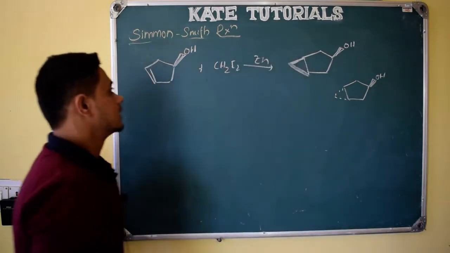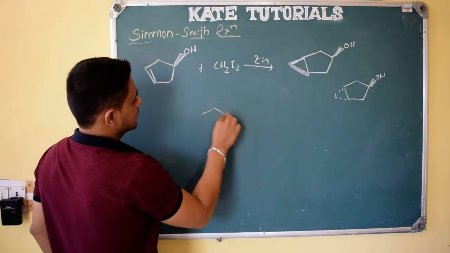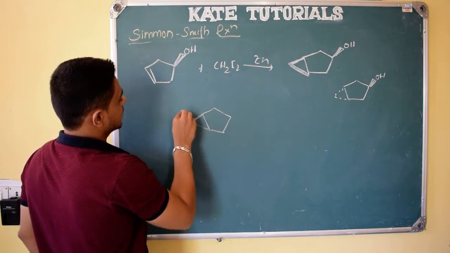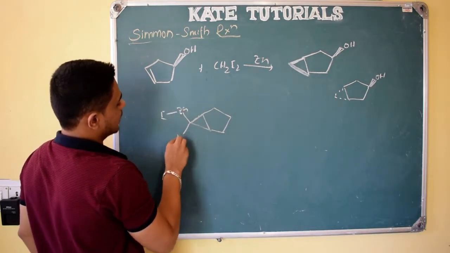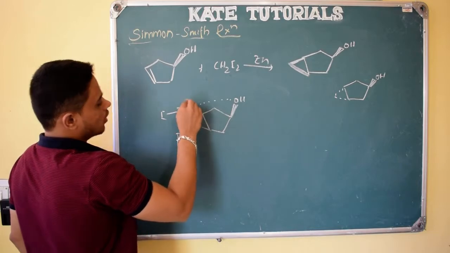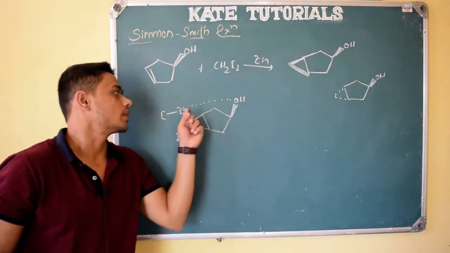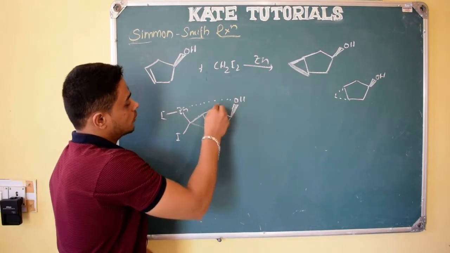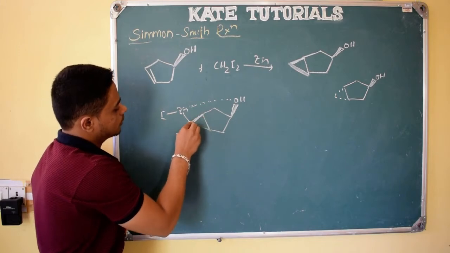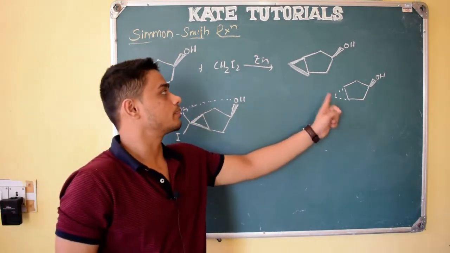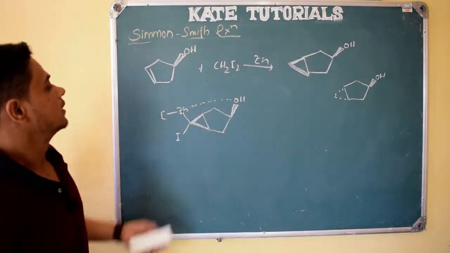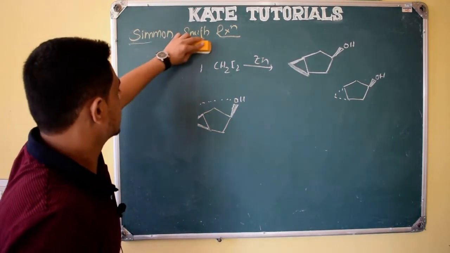The reason for that is, see here, while coordinating, carbon will be there, and here zinc will be there, zinc, iodine, and here one iodine will be there, right? Since this OH is above the plane, it forms a weak coordinate bond like this. Since OH is above the plane, to form this bond it will come above the plane. So in stereochemistry, instead of getting product below the plane, we will get only above the plane because of this coordination between the metal and the oxygen lone pairs, right? So these things you need to remember.